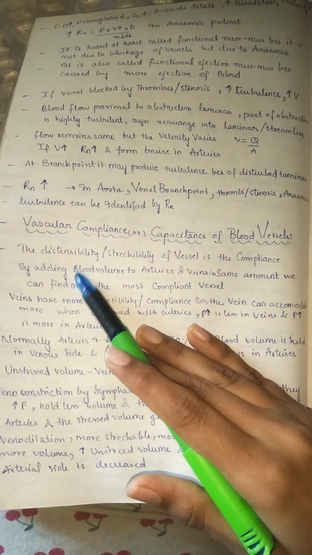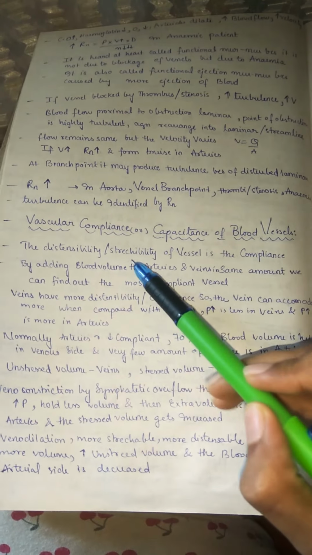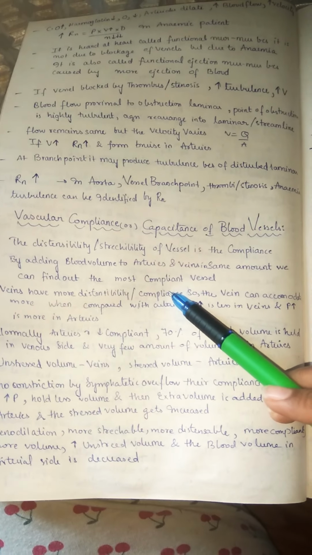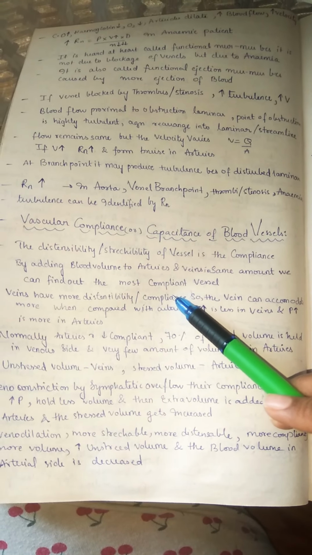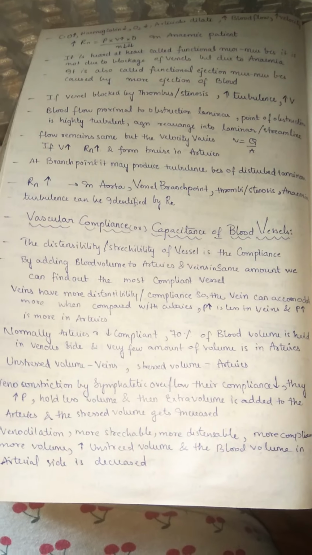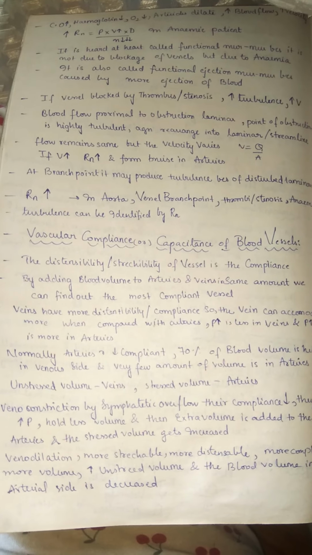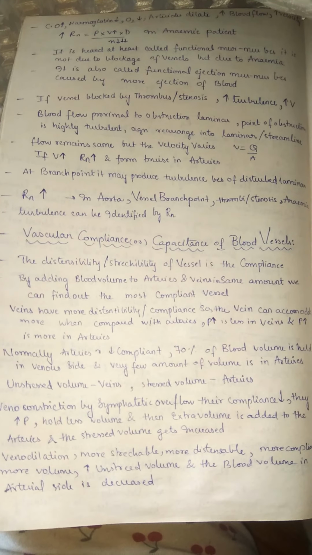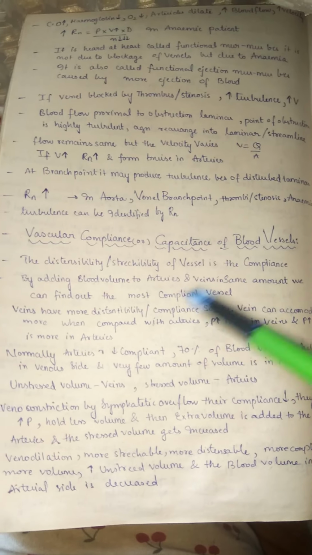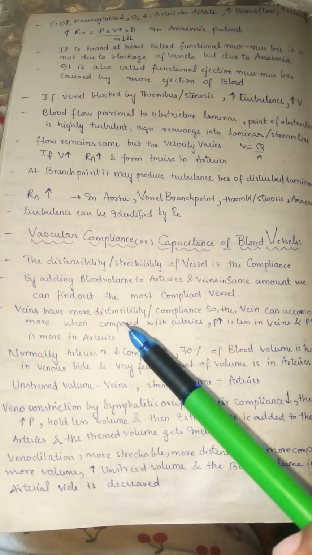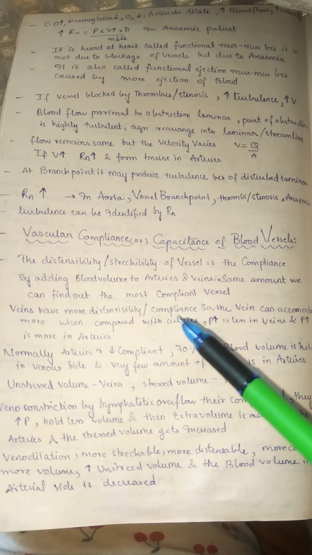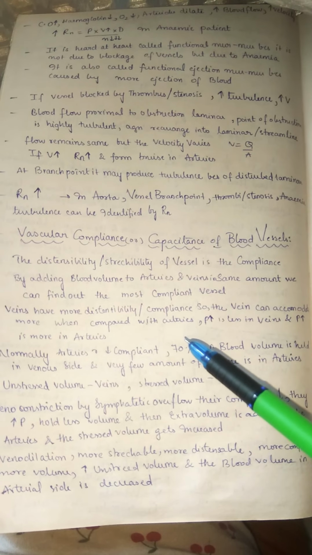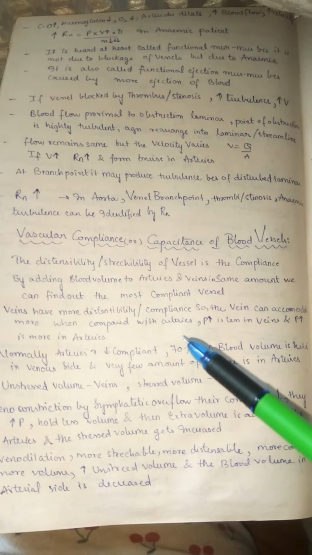The distendability, that is the ability of a vessel to stretch, is called compliance. By adding blood volume to arteries and veins, we can find the most compliant vessel. If you add more volume of blood and the vessel is able to hold it, it is the most compliant. It's very easy to understand. Veins have more distendability, more stretchability, or compliance. So veins can accommodate more when compared with arteries. Remember, veins can accommodate more when compared with arteries.